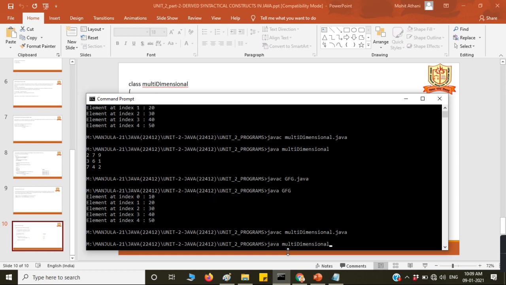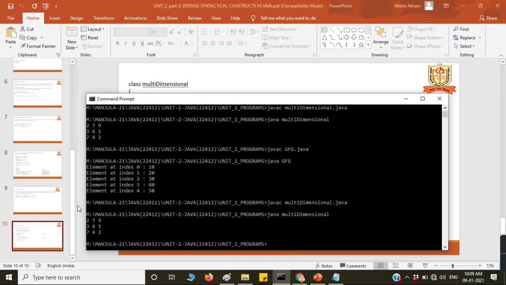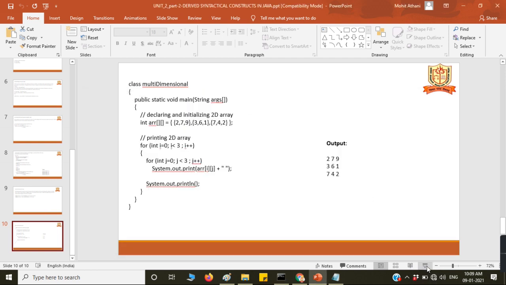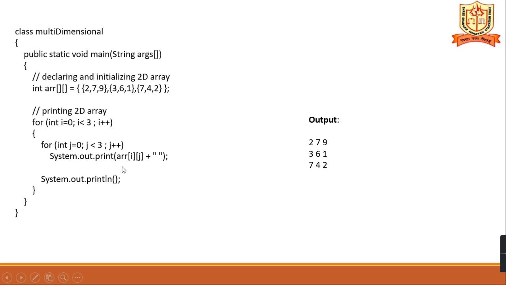Multidimensional. See, 2, 7, 9, 3, 6, 1. So this is the program. Is it clear? System.out.println i comma j. That means 2 will be printed, and then there is some space, and like this it prints. When it comes to the second row, it will leave one blank line. Here you can see the blank line. After that, the value of i becomes 1 and the loop runs again. So that will complete your